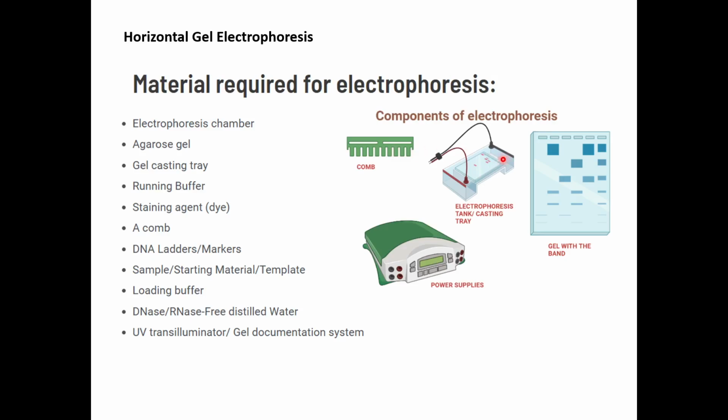So we have the similar setup here, the gel, and then we place the comb, we have wells and we load the samples there, and we connect the electrodes, we add the buffer, and electrodes are connected to the power pack. And then we run the gel and we visualize it using UV.